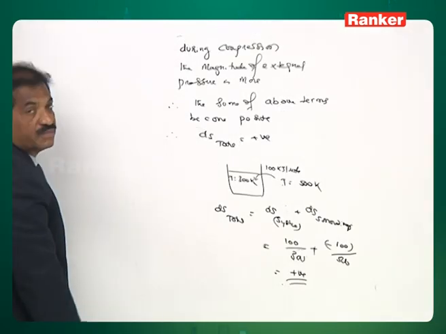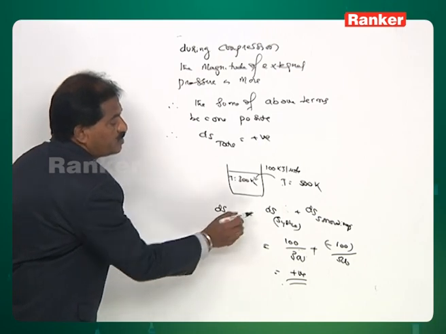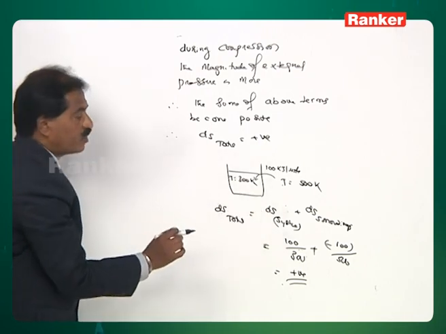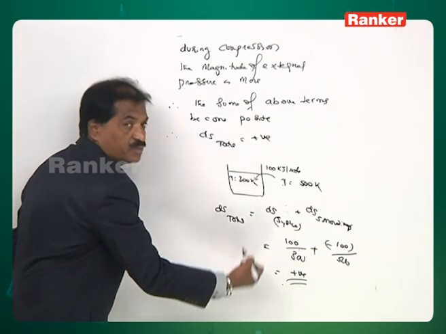That means whenever the process is irreversible, the sum of the entropy changes of the system and surroundings always becomes positive, or the entropy change of the expansion plus compression always becomes positive.